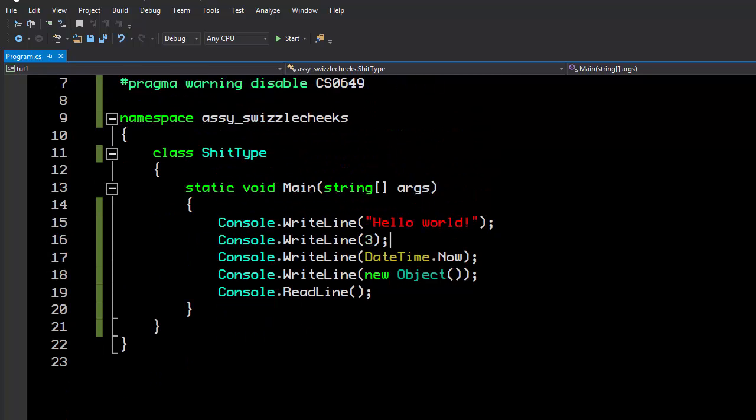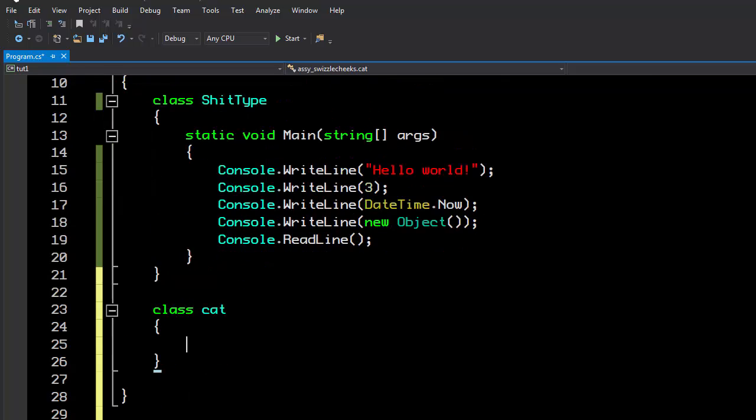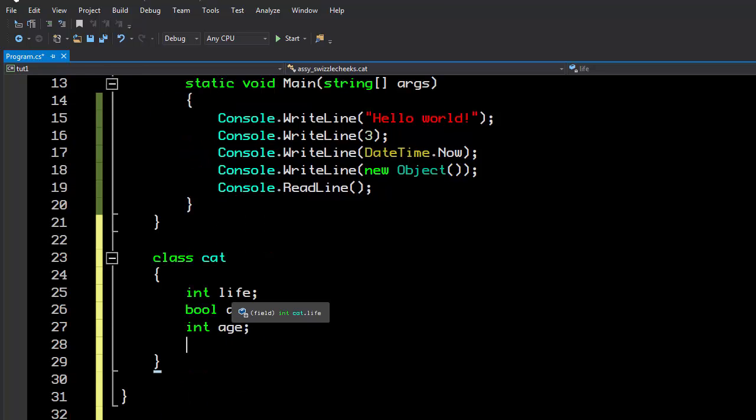So let's create a new type of object, within our assy swizzle cheeks, called a cat. There'll be a reason that I'm picking a cat, and you'll see in a second. But here's what we're going to do. We're going to simulate some cats. Cats have life, and cats are either alive or they're not, and they have an age. These are called fields. They're basically attributes of the cat, and you can see that each of them has a type, which I've defined here.